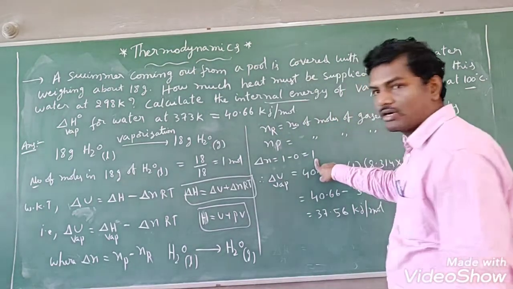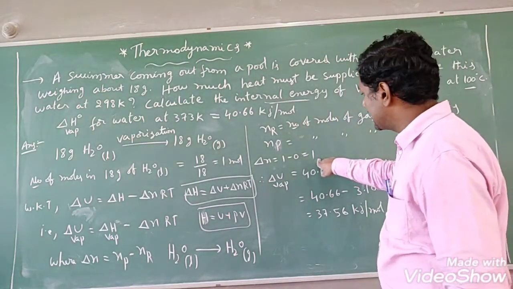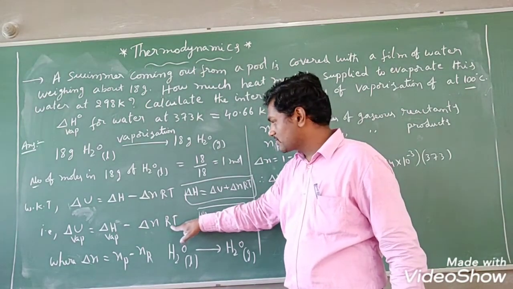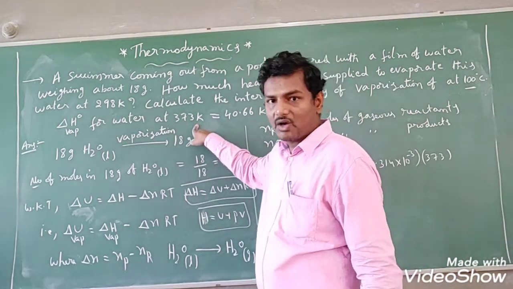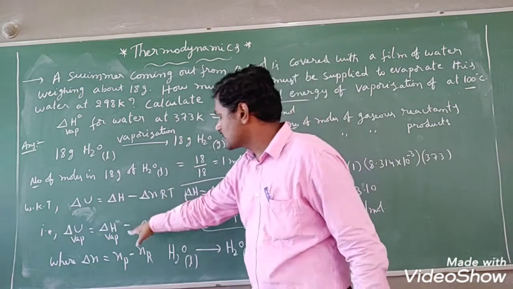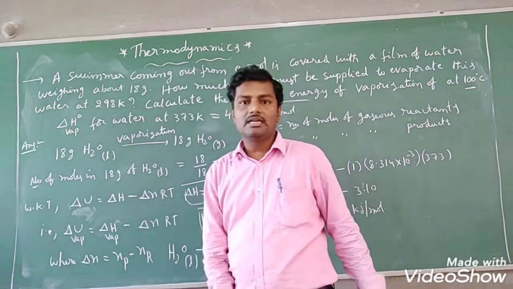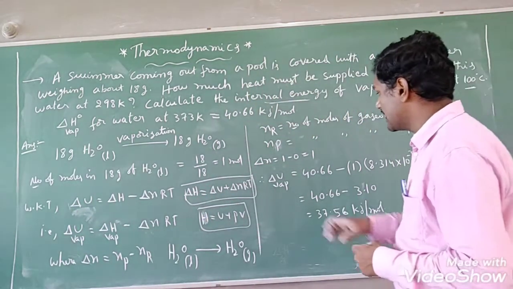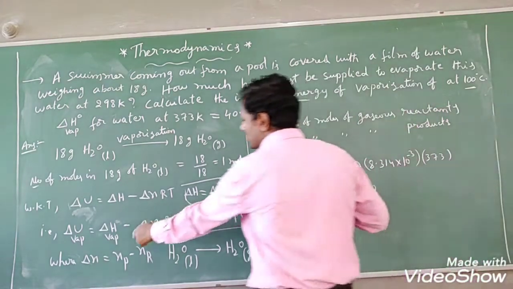Delta N equals to what? 1 we have got. The delta N value we know. R is gas constant, we know already, we can substitute. Temperature is 373 Kelvin already given. So delta H vaporization also given. So after substitution of these values, you will get change in internal energy of vaporization, students. How it is, you will see that. Now you substitute the values in this equation.